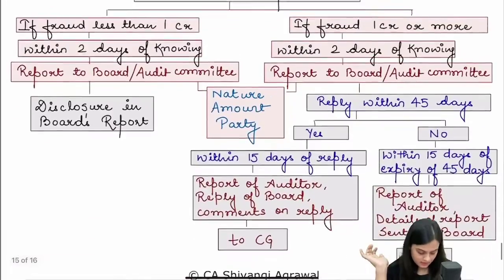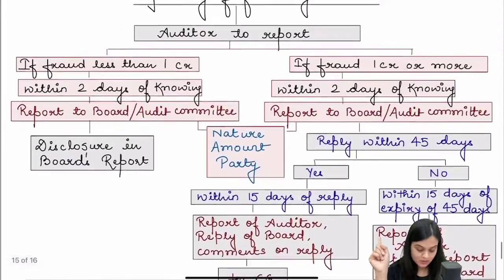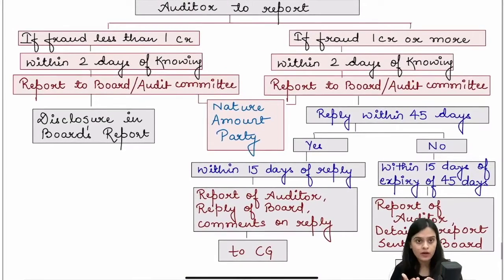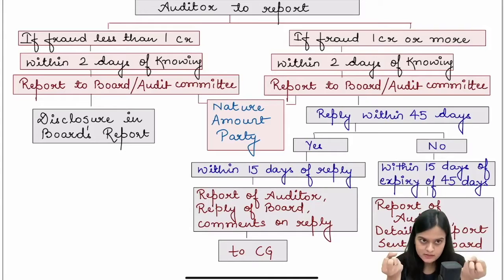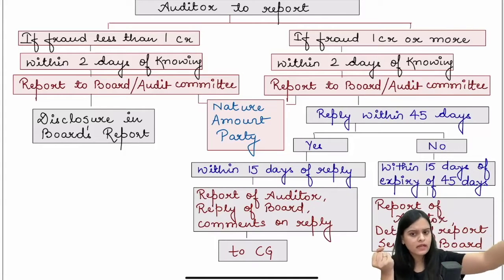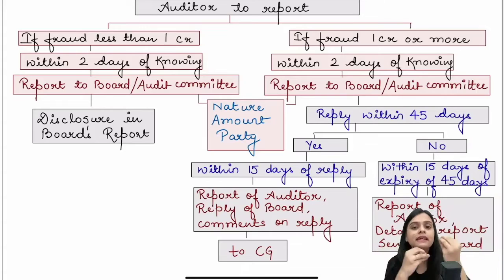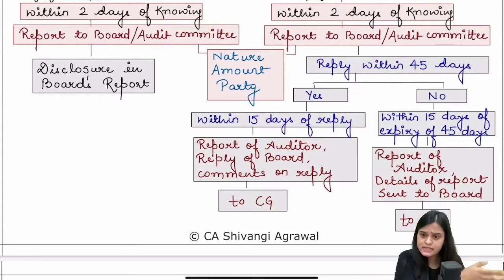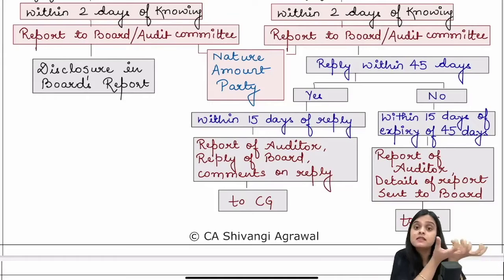Now, one important section over here is reporting of fraud. While doing the audit, if the auditor comes to know that there has been a fraud in the company, it is the duty of the auditor to report the fraud. If the fraud is of lesser quantum, that is less than 1 crore, then you report it to the board and audit committee, and they will disclose it in their board's report and take corrective actions. However, if the fraud is 1 crore or more, then you will immediately inform. Within 2 days, you will inform the board and audit committee and seek their reply.